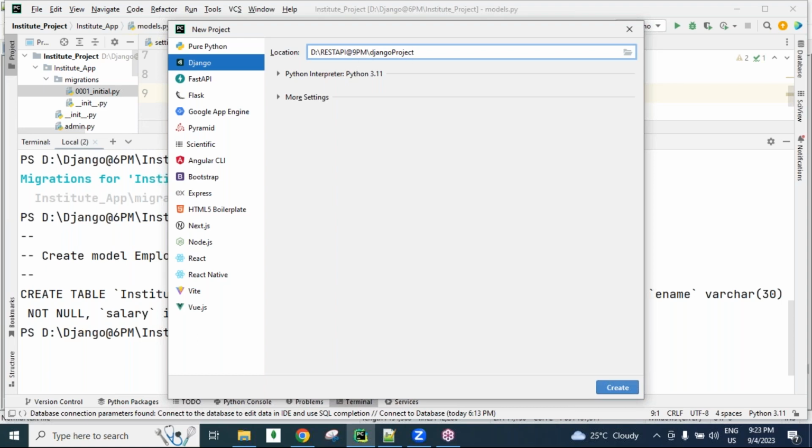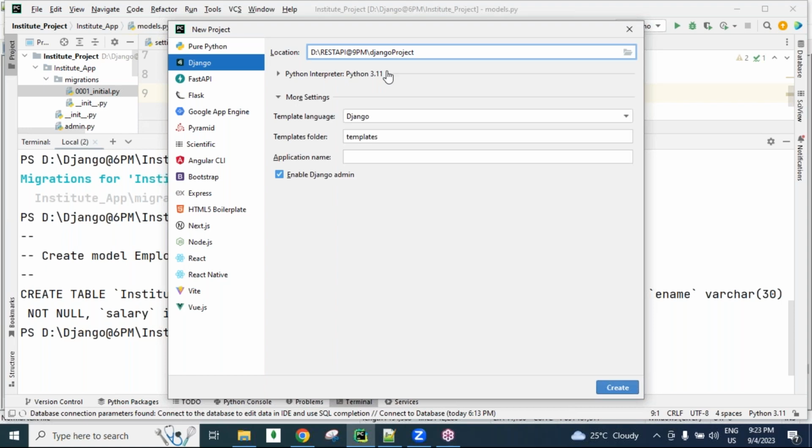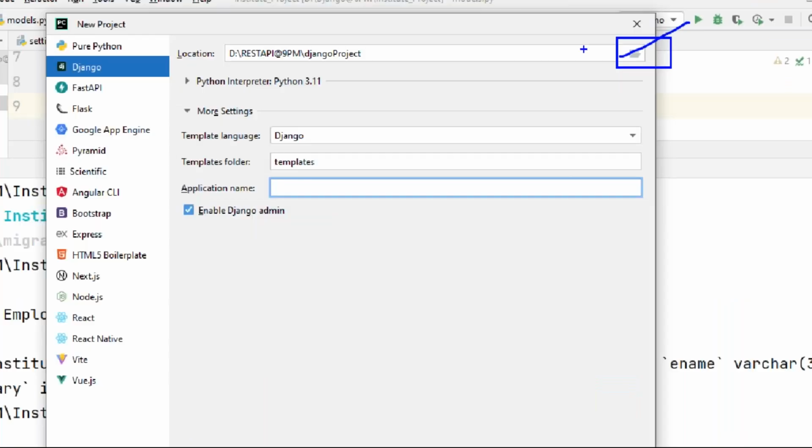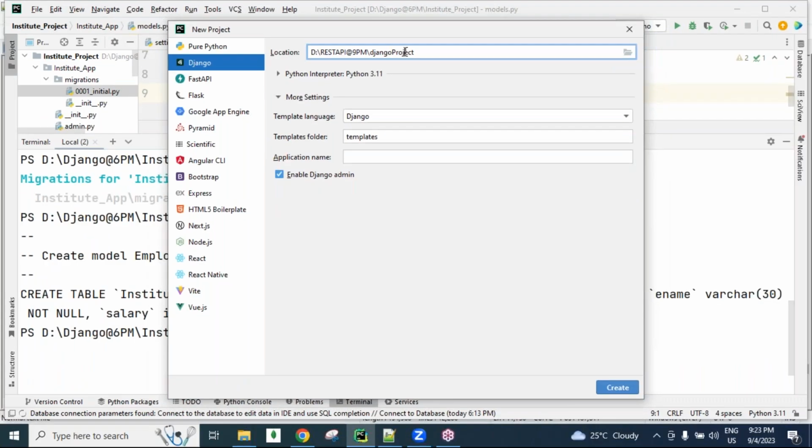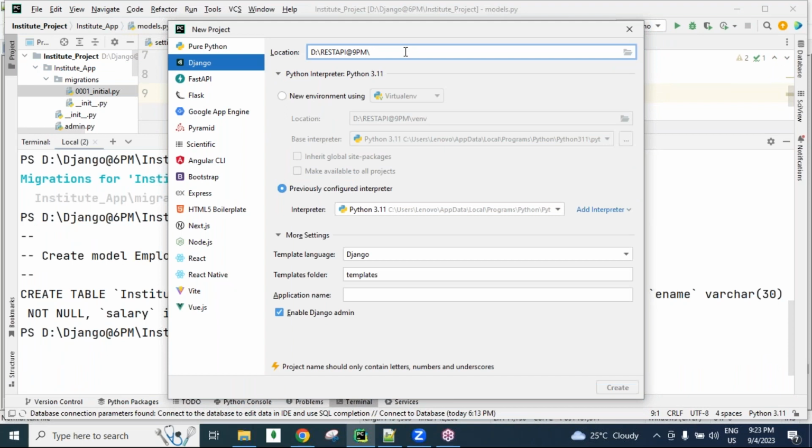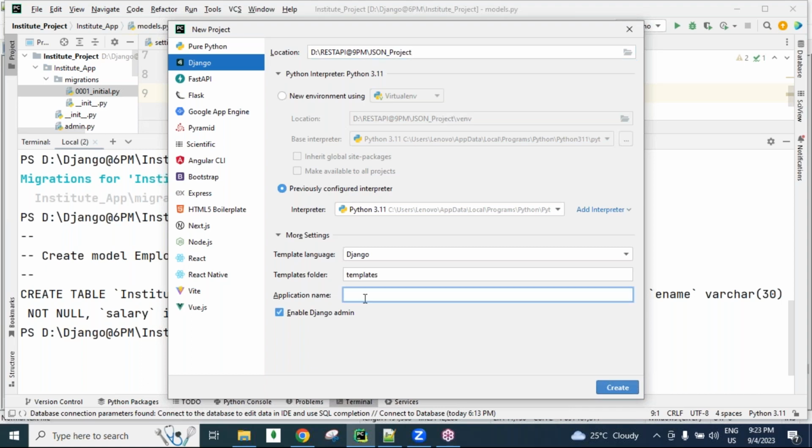Okay, here you can expand. Here the project name and here the application name we are using. If you want, you can choose your folder where you want to save it, guys. Previously, for the first project, I took one name. Here I will use simply JSON project, just for understanding purposes. My application name is JSON app. JSON project, JSON app, guys.